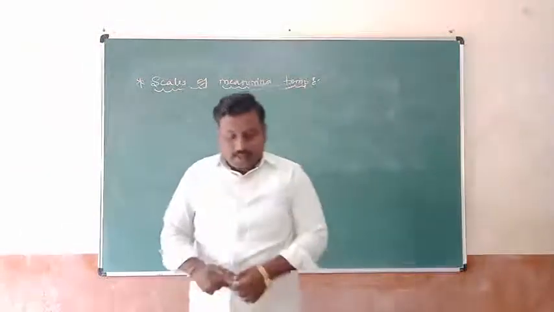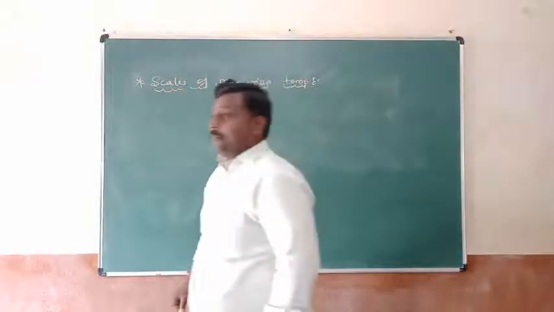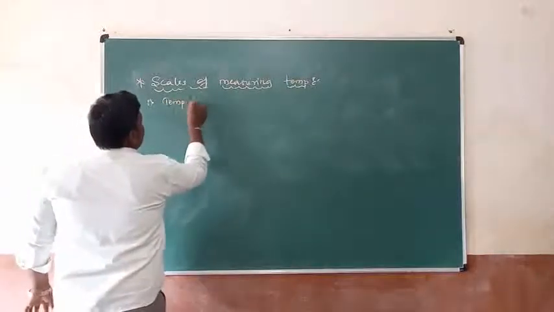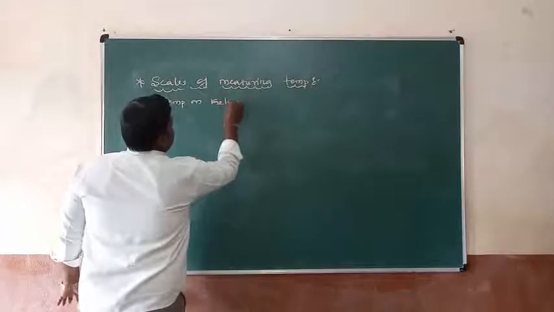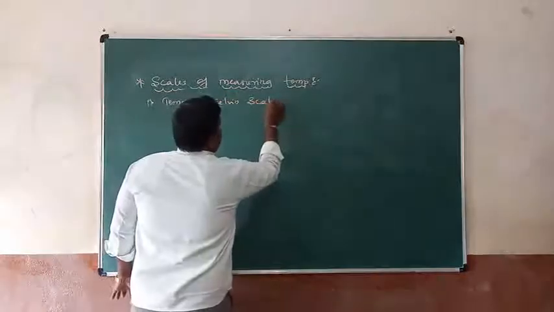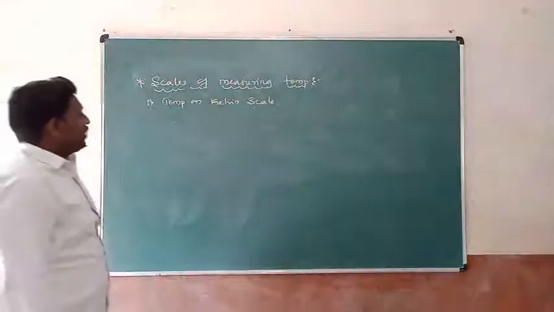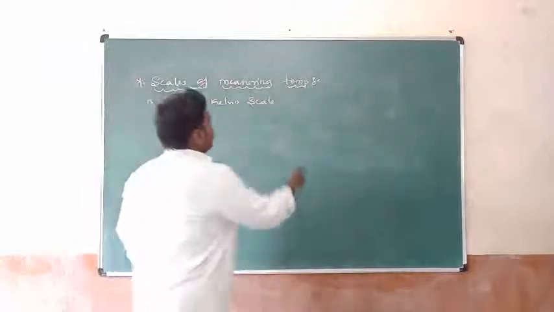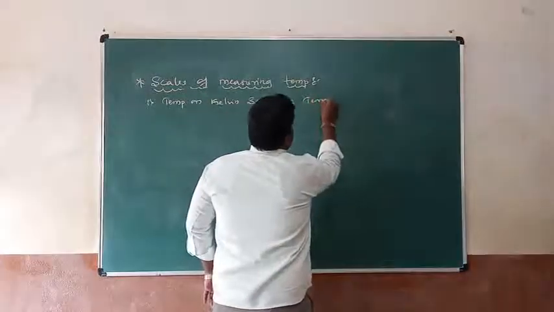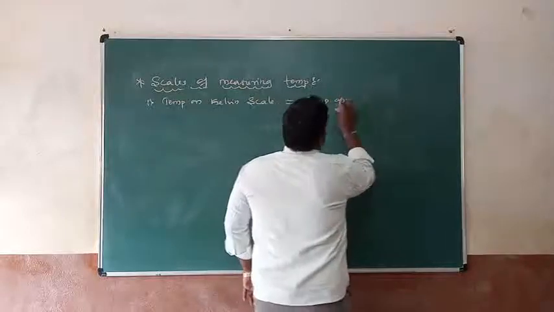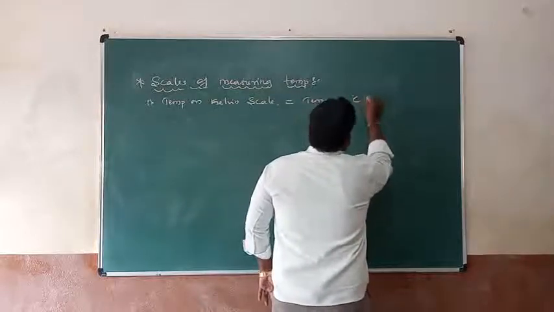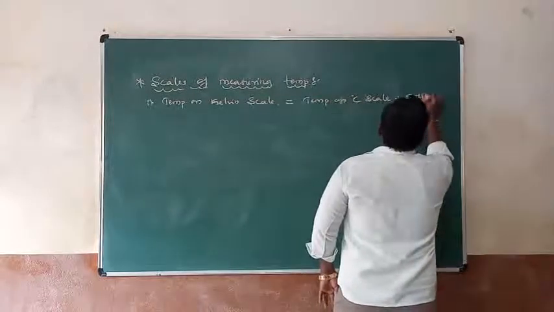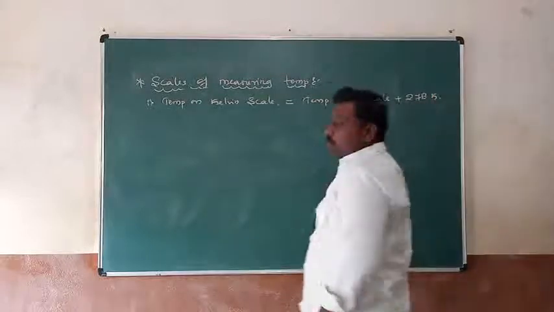Here the first one is temperature on the Kelvin scale. Observe it carefully. How do we calculate temperature on the Kelvin scale? It is equal to temperature on the Celsius scale plus 273 Kelvin.